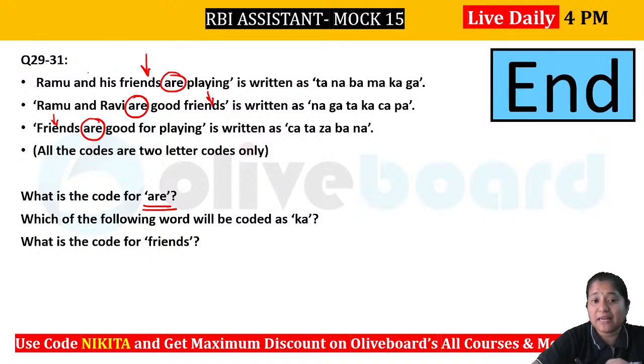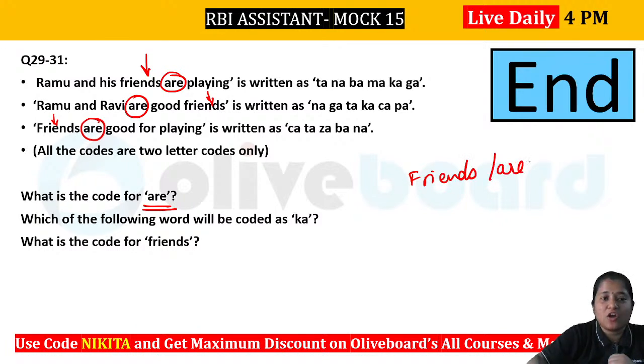Apart from that, anything else that is common? You can see nothing else is common. So that means we have friends and R. Okay, friends and R both are common in the three statements, right? We have only three statements here, and we have friends as well as R, which is common in all three. That means we will have two codes which are common in all three. Now what is common in here? You can see ta, ta, and ta, right? So one is ta. Apart from that, do we have anything else?